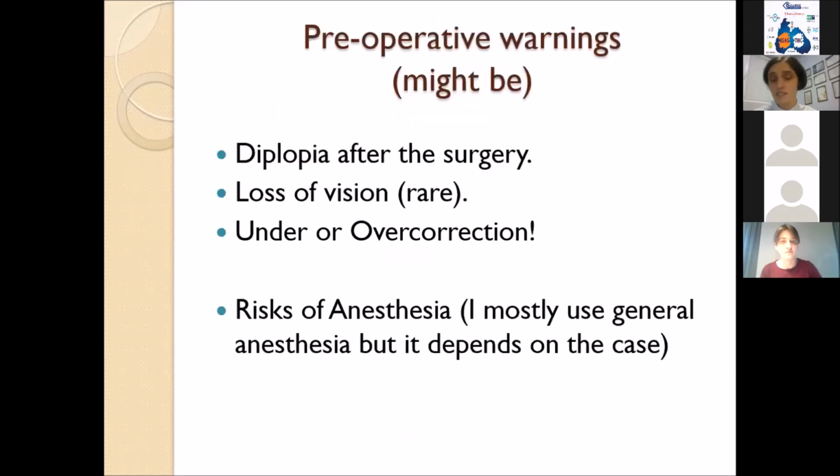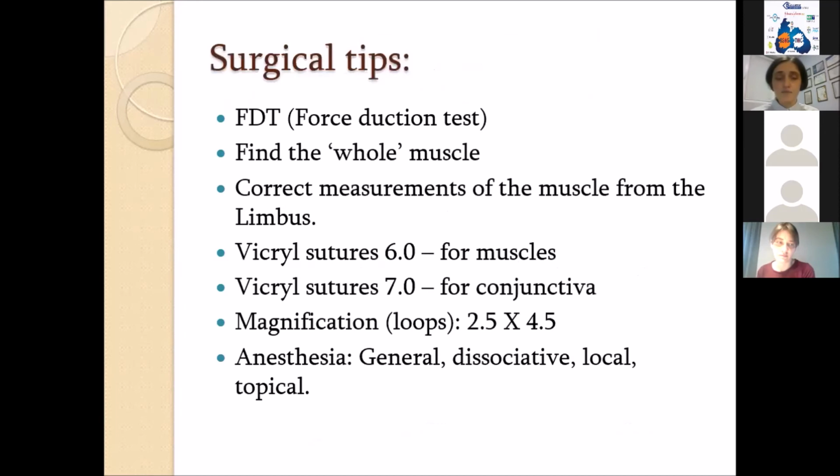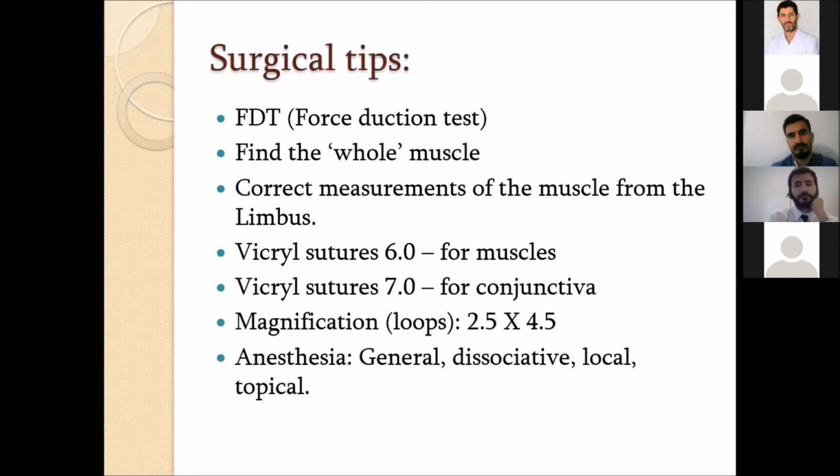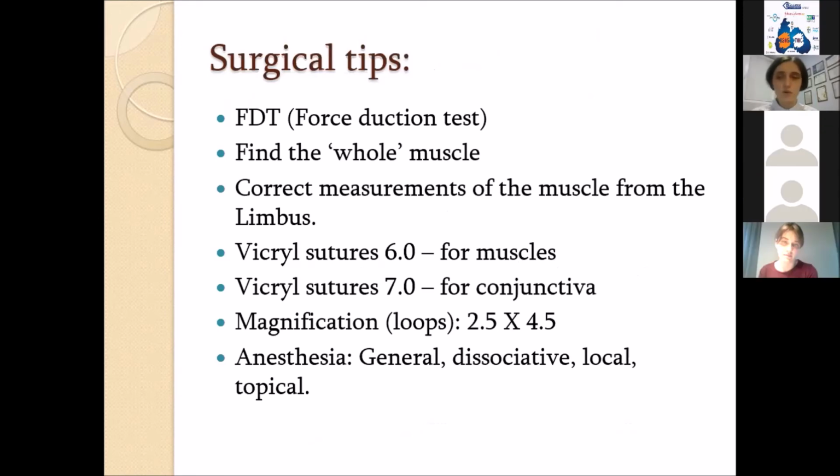Preoperative warnings might be diplopia after the surgery, loss of vision, under or overcorrection, and risk of anesthesia. I mostly use general anesthesia, but it depends on the case. Surgical tips: I always start with the FDT test. It's the forced duction test. It's very important to find the whole muscle and to correctly measure the muscle from the limbus. Also, I use 6-0 Vicryl for suturing and 7-0 for the conjunctiva. I usually do surgery with loupes, but some surgeons prefer to do it under the microscope. So it depends. And about anesthesia, I already mentioned.